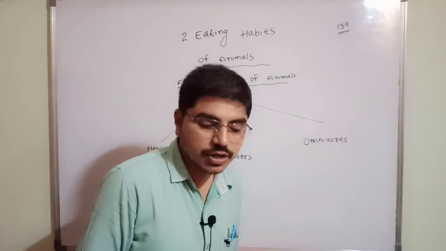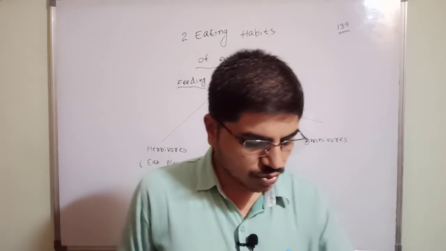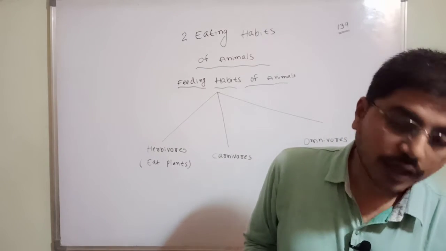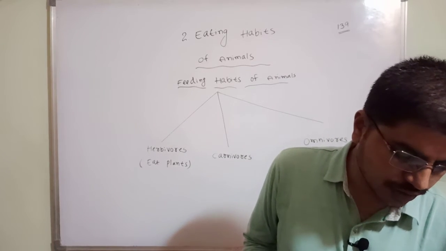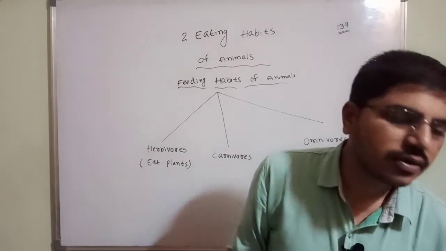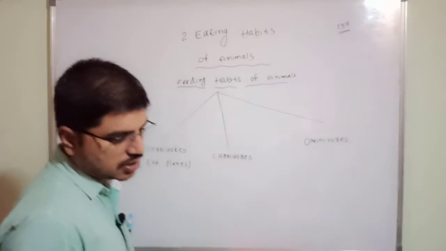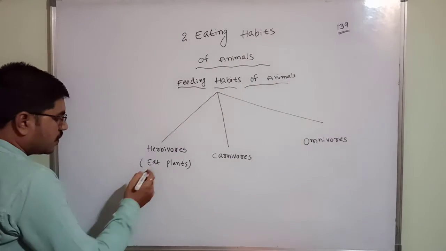What does carnivores mean? First, shall I give examples of herbivores? Those that eat only plants and leaves.